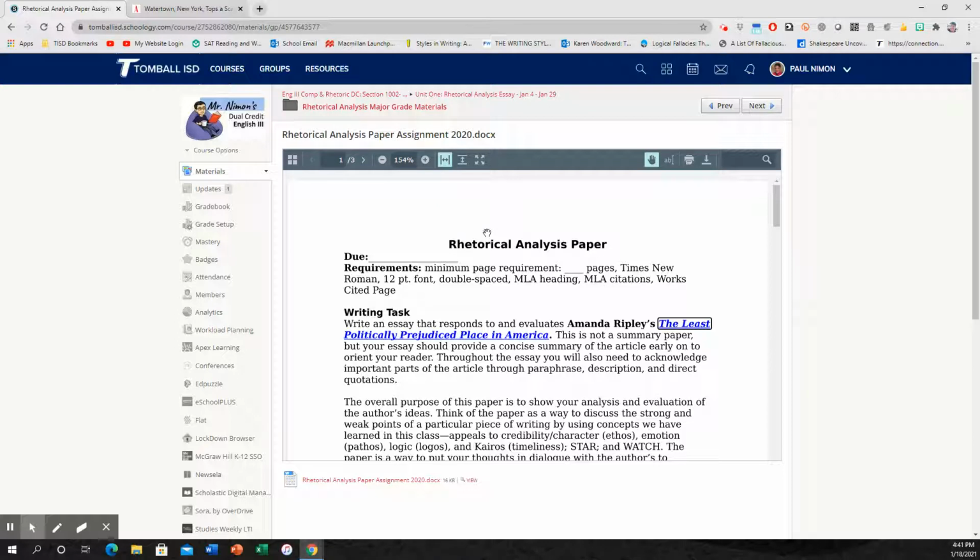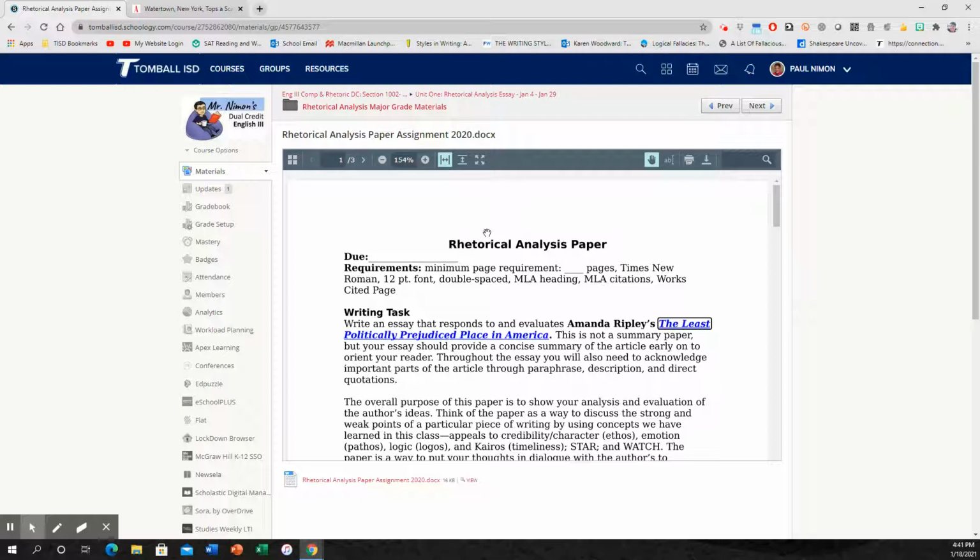And in each one of those paragraphs, you're going to have evidence from the article that demonstrates that appeal. And then you're going to explain how those pieces of evidence are strong examples or weak examples, and whether or not the use of that appeal is done well in that paper, in that essay.